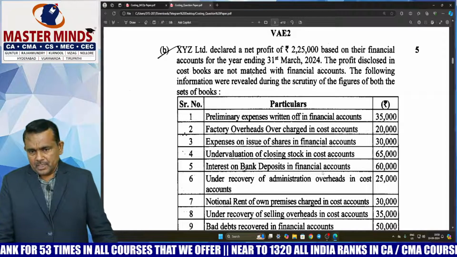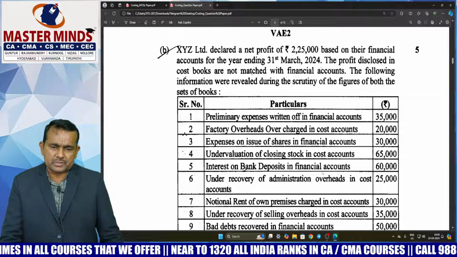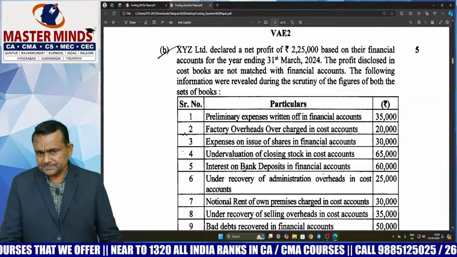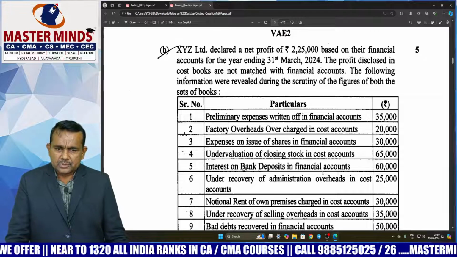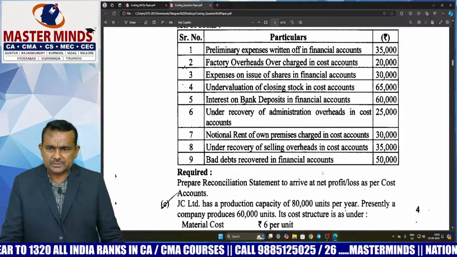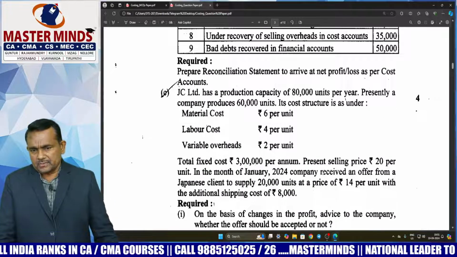Next, notional items, sir. Notional items are not recorded in financial books. Ultimately, financial books profits increase, sir. So deduct. Next, under or over absorption of overhead, sir. So simple problem, you can easily do it, sir. You will get 5 marks. So very simple question.